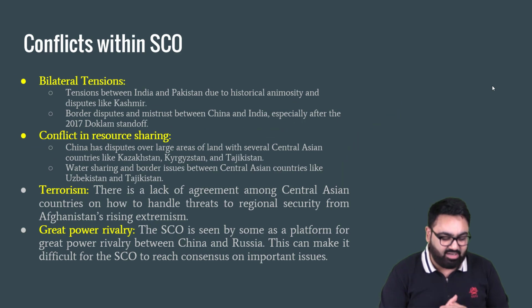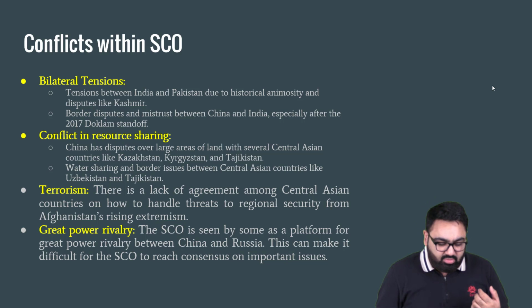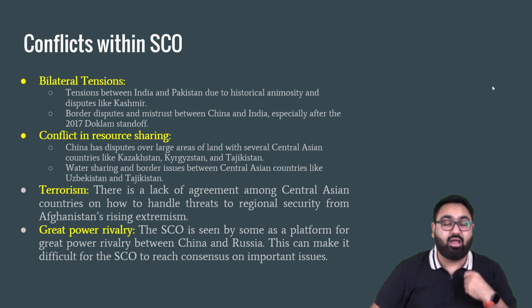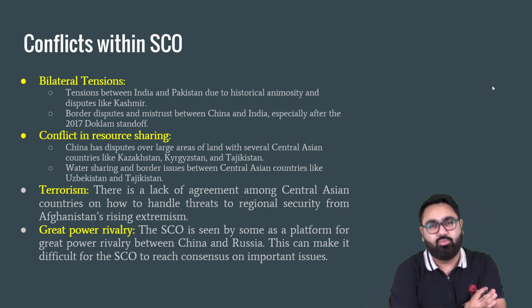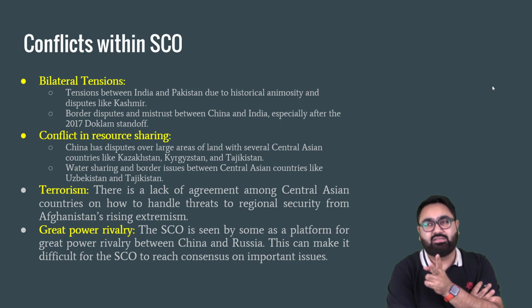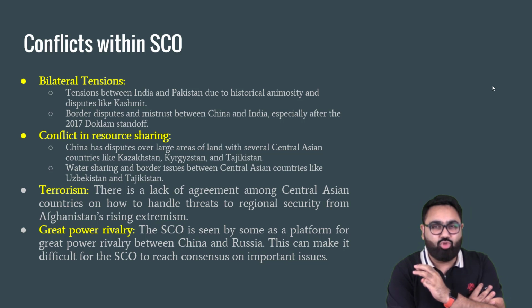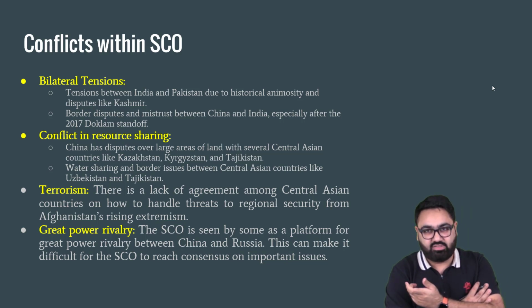I gave examples earlier as well. First, bilateral tensions. Now, one mistake that you might make in conflicts is to write first point India-China, second India-Pakistan, then China-Russia. Those are similar kinds of internal conflicts.